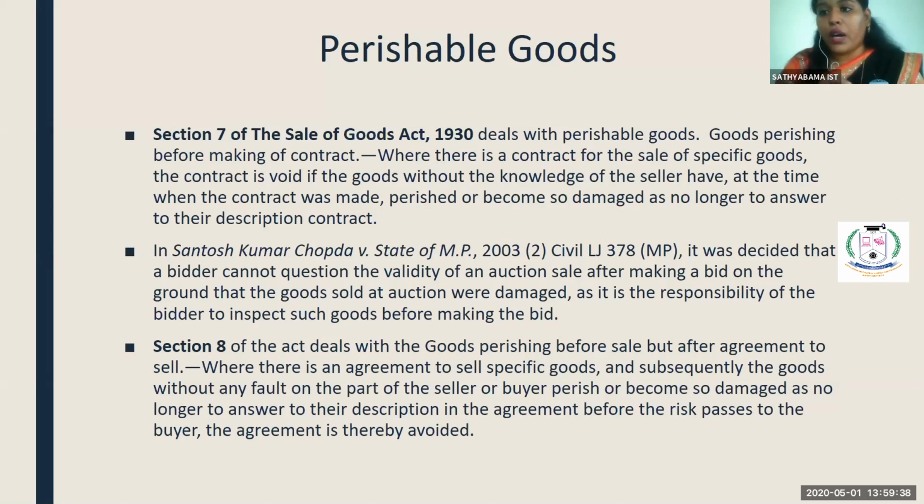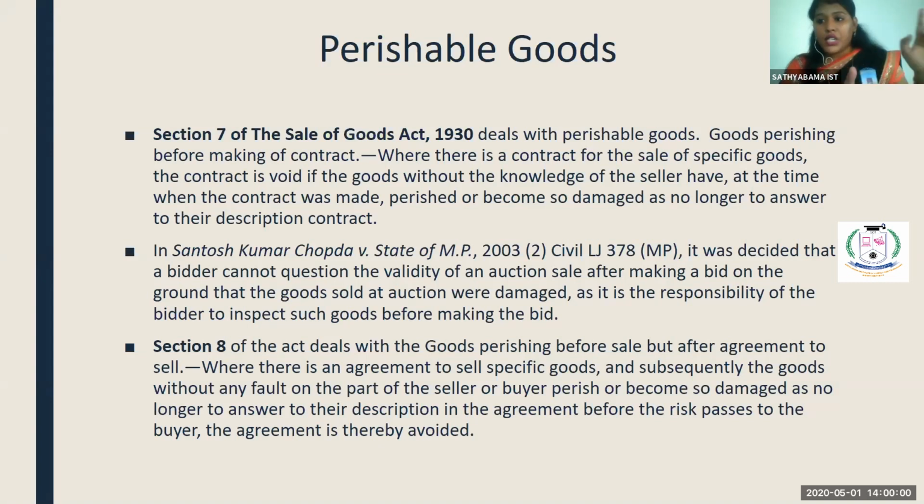Section 8 speaks about the in-between period of the sale and the delivery of goods. Okay. The agreement to sell and delivery of goods. See, at the time of entering into the contract, the goods are in proper condition, but before delivering, the goods are damaged. Okay. So what happens to such kind of contracts? That is what we are going to see under section 8.